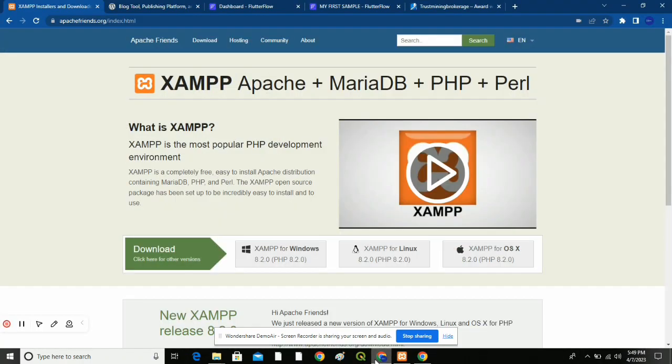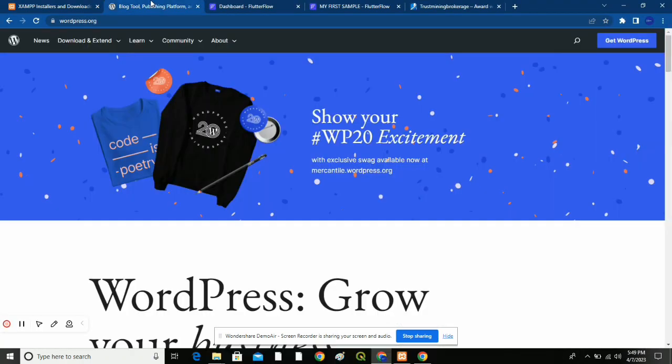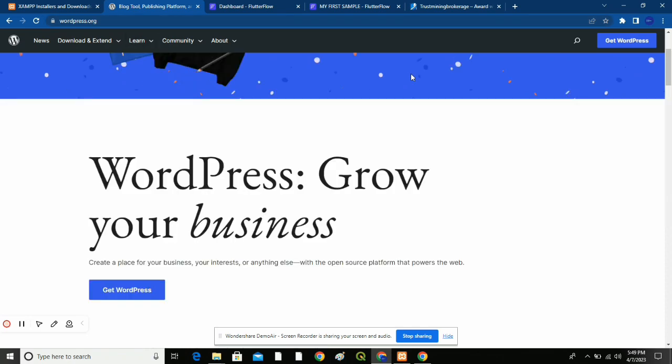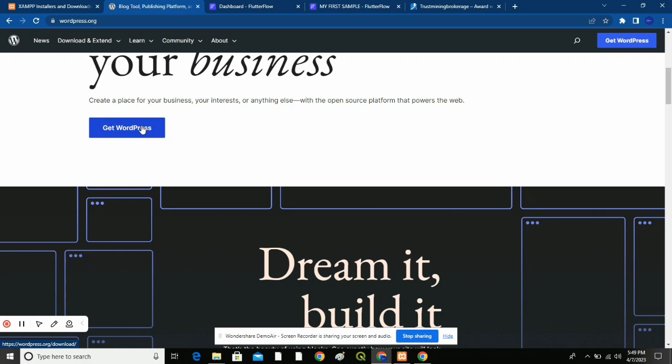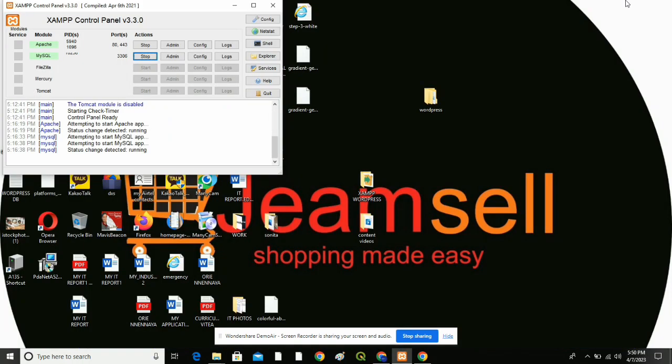All right. Now after a successful installation of XAMPP, the next thing you're going to do is download WordPress. You're going to go to WordPress.org and click on Get WordPress, and you're going to download the latest version of WordPress. Then you go to your downloads and extract the file.